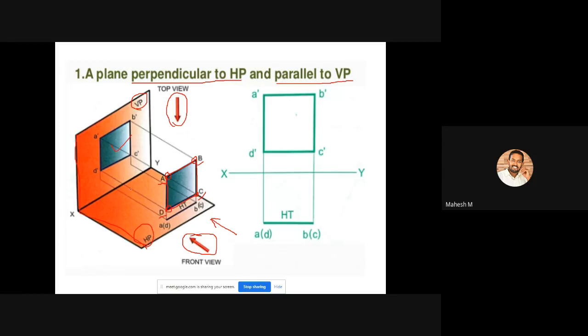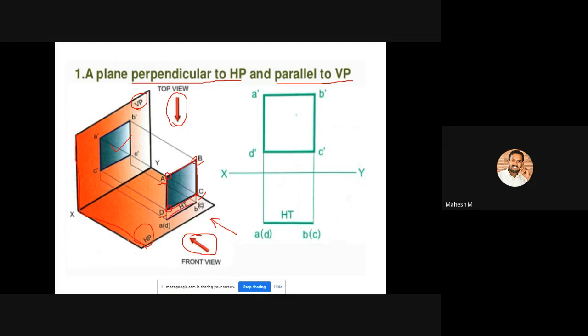So you can draw a square as a front view, and while looking from the top view, you will be seeing this plane as a line. Okay, so if I look at an A4 sheet from the front, you can see the shape of the A4 sheet. Similarly, if you are looking at this A4 sheet from the top view or side view direction, you are able to see only a line. Okay, so this is a line.